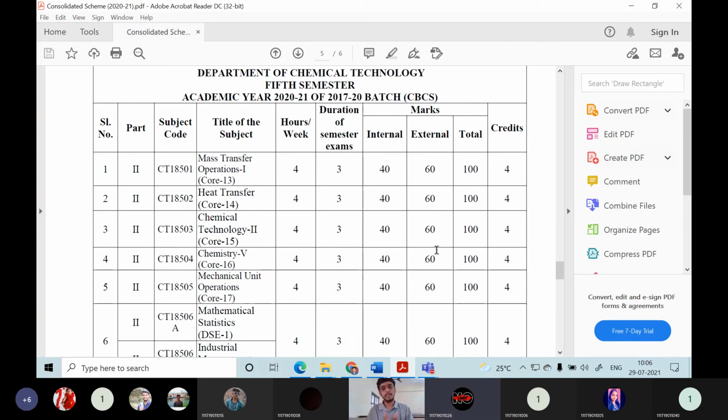Because we have to deal with all three years, that will be clumsy for us. Please don't mind that we are forcefully making you adopt this terminology. After that, you can change it. At least for this one year, just bear with us. Okay, sir. Anything you want to know about this fifth semester?